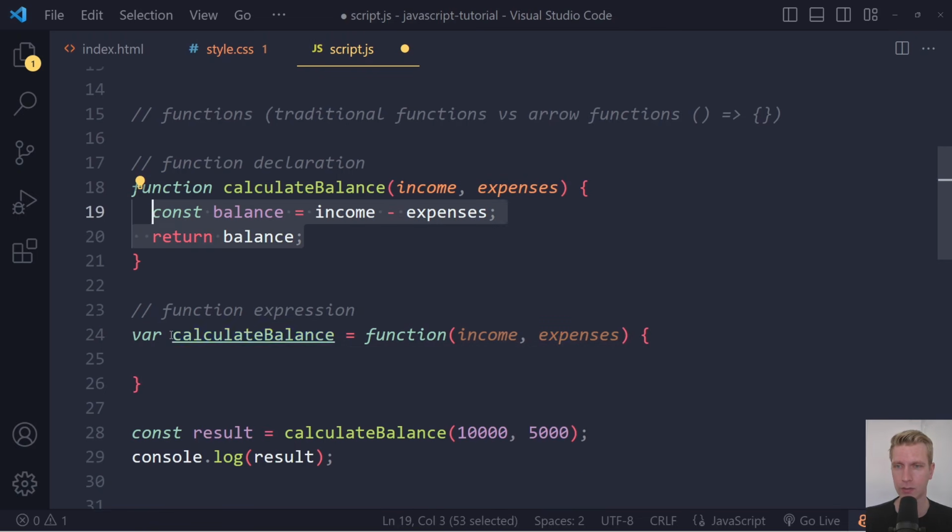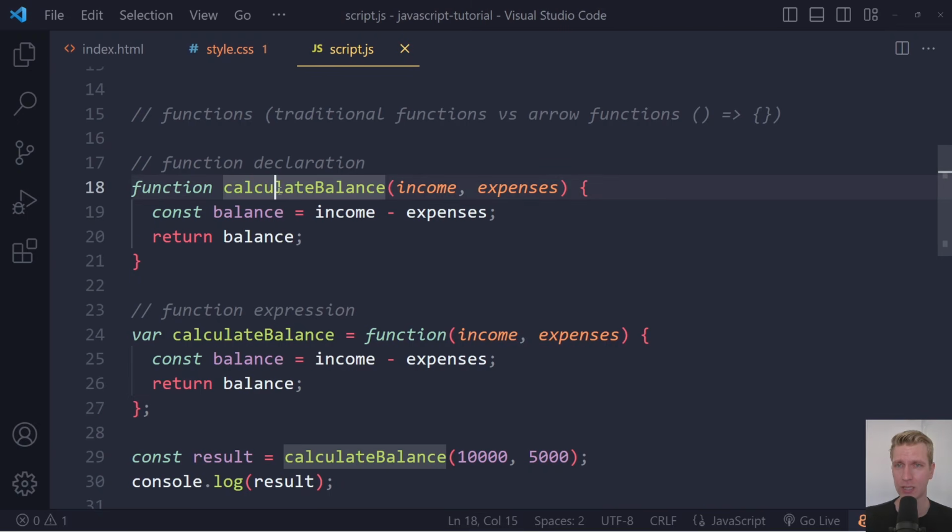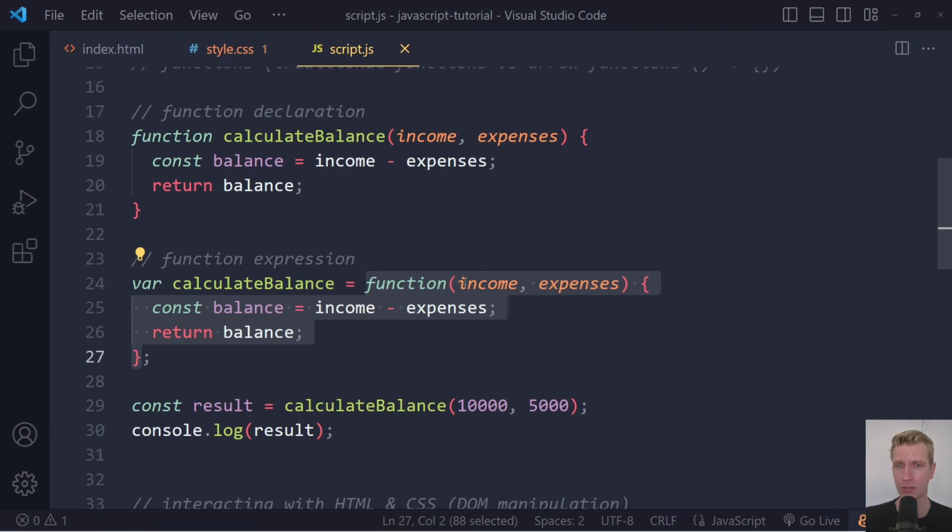So here the statements in that function would be the same, and then since we're assigning something to a variable here, we're creating a new variable, then assigning something to that. That's actually a statement. So here we would actually write a semicolon here. It's slightly different syntax, right? So instead of having function and then the name for the function like this, you actually create a variable with that name. And then you have a function here without a name, right? So this function has no name. It's called an anonymous function, but we're assigning that to a variable called calculate balance.